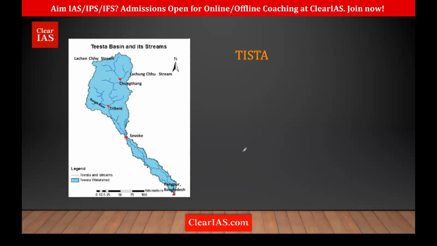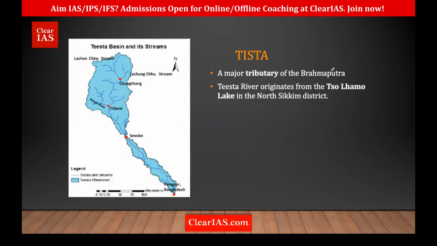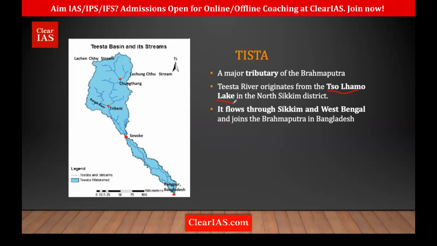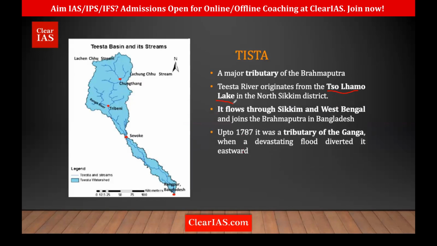Okay, so where exactly is the origin of this Tista river? Yes, it is a major tributary of Brahmaputra, and it is originating in Cholamu Lake, from Cholamu Lake in North Sikkim. It's in Sikkim, okay? And it flows through Sikkim and West Bengal before joining Brahmaputra in Bangladesh. Okay. So only two states it's passing through, that is Sikkim and West Bengal.